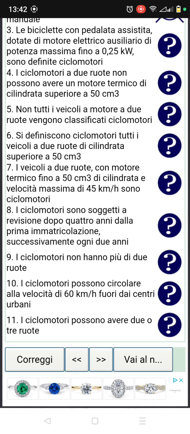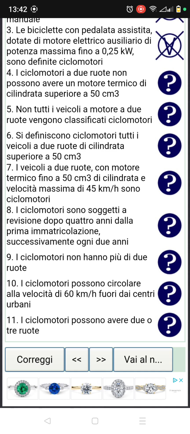So these bicycles with pedals, equipped with an electric engine with the maximum power up to 0.25 kW, are defined as small Okada.